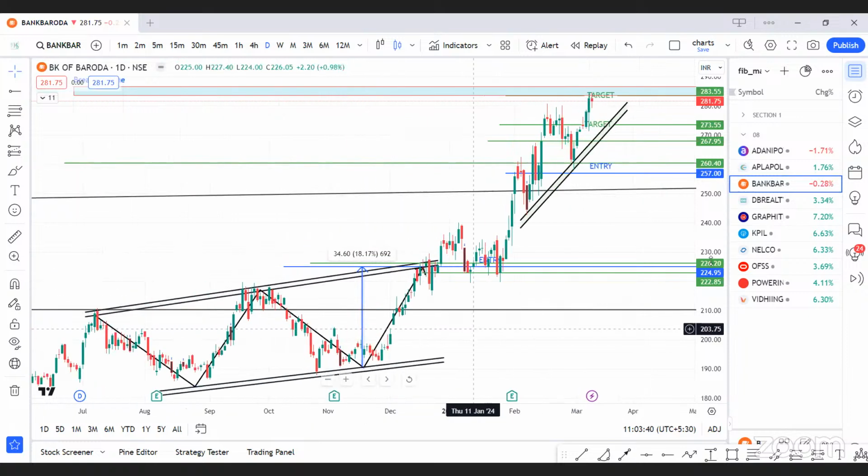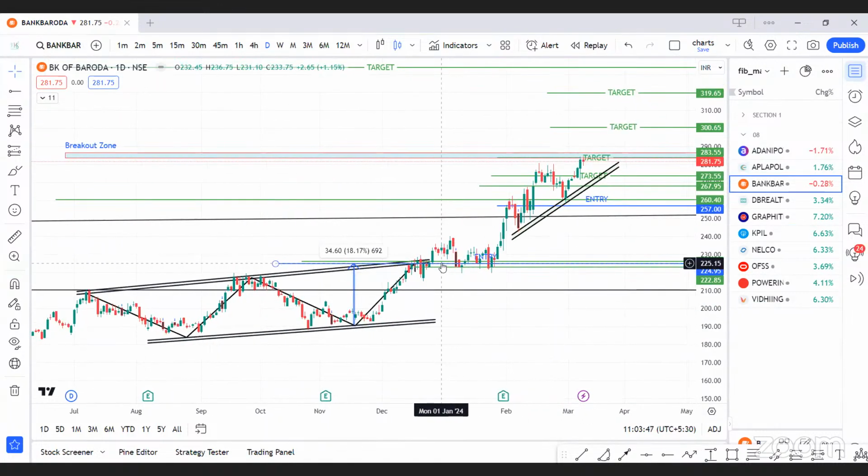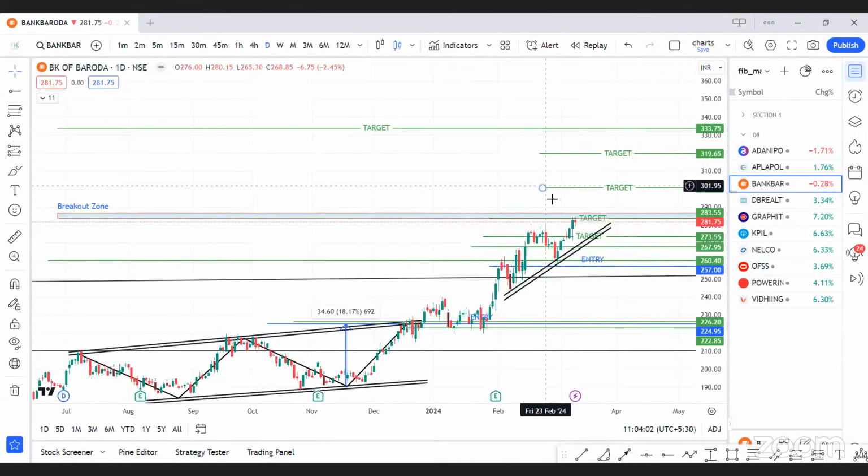Then the next script is Bank of Baroda. If you all remember that this script we have traded with you all from the bottom, that is from 225 levels. We initiate a trade in this twice. Our first entry was at 225. After that, we again gave an entry at 257 levels. And now again, we are planning for a breakout entry if we get a candle closing above 290 levels. If this breakout zone is sustained, then we are planning to have a trade for the target of 300, 320, and 333.